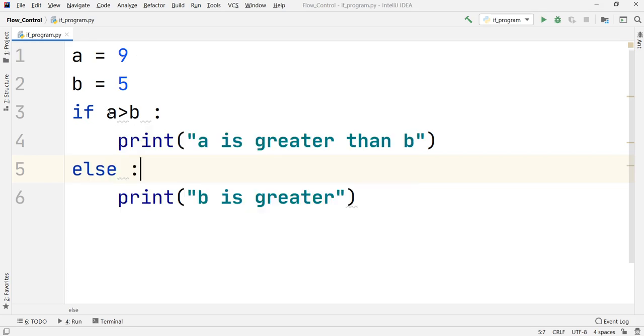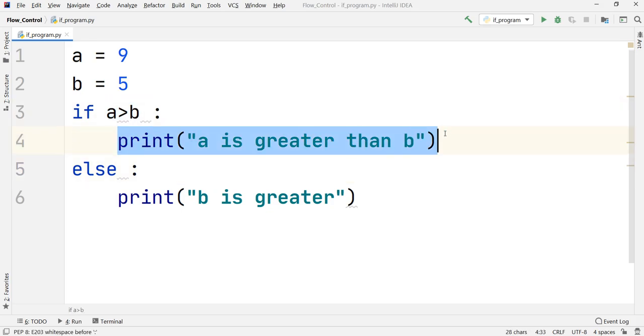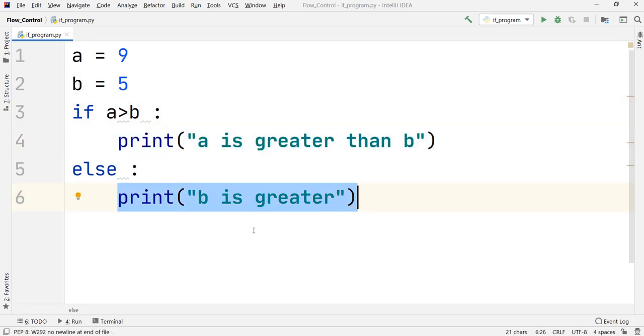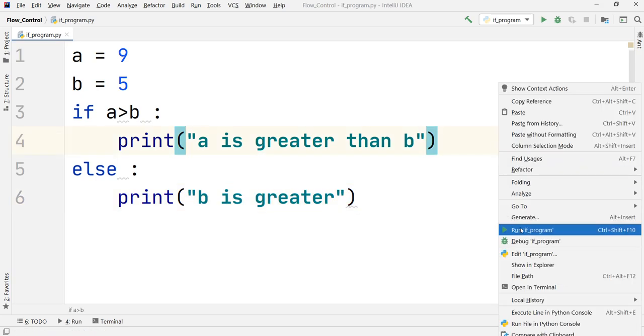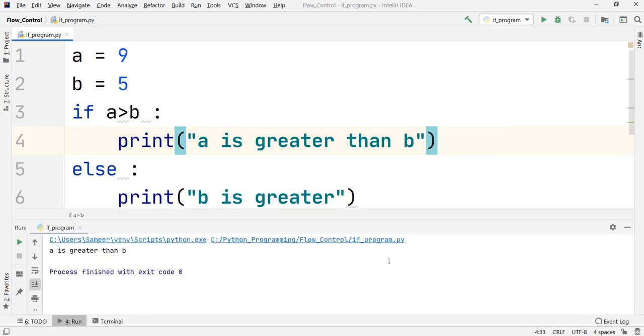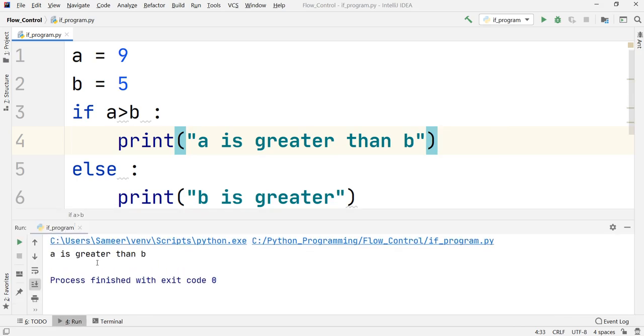Again, it will check if A is greater than B, and if this condition is true, only this line will be executed. If this condition is false, then whatever is written inside the else block is executed. Let us run this code and see whether your guess was right. So now, A is greater than B.